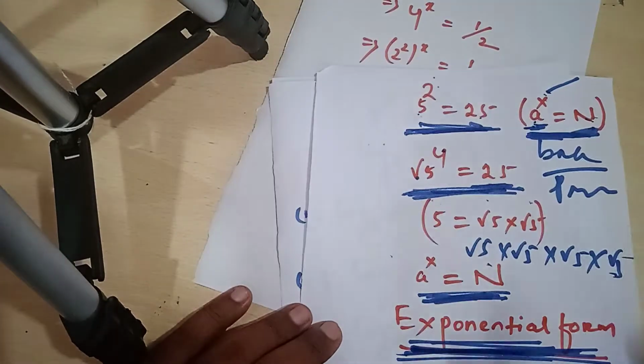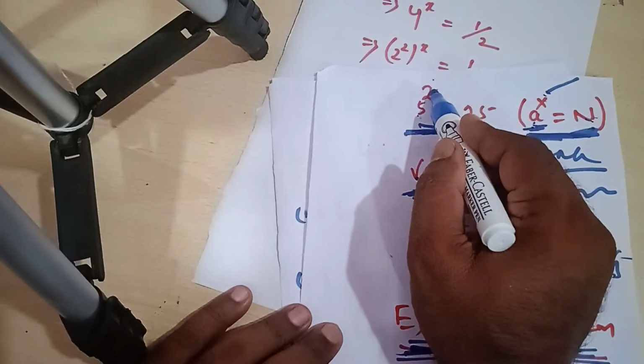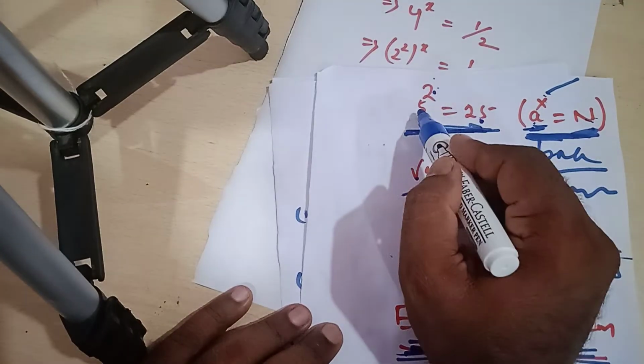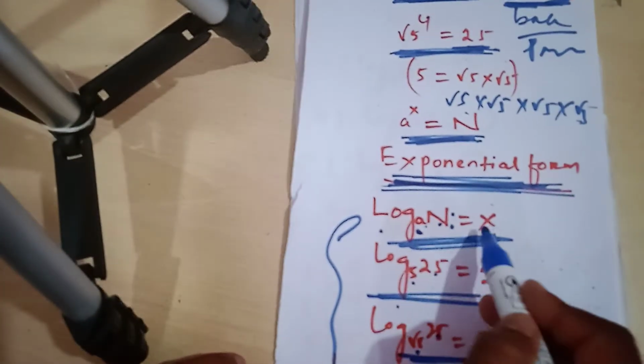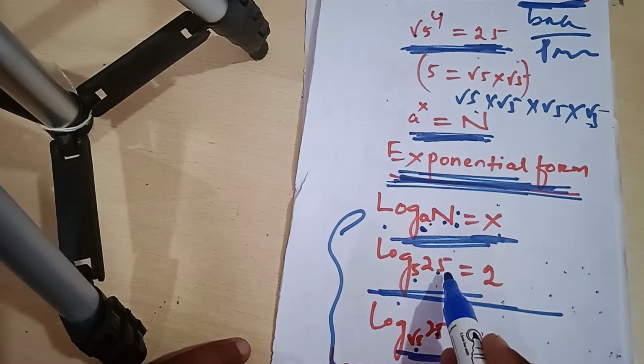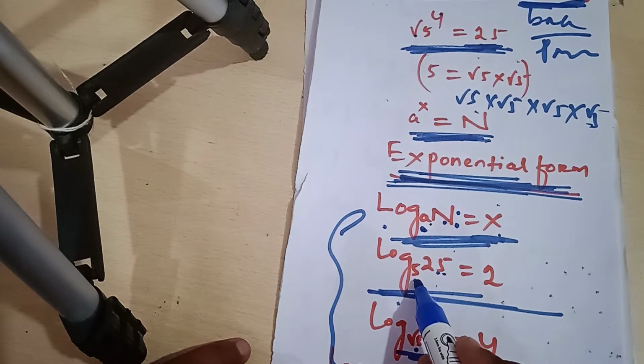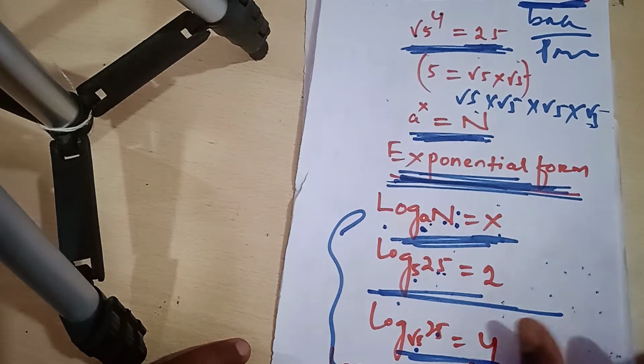Exponential form once again: 5 to the power 2 is equal to 25. This is base, this is power, this is number. Again, we can express it in logarithmic form: log n to the base a is equal to x, so log 25 to the base 5 is equal to 2.